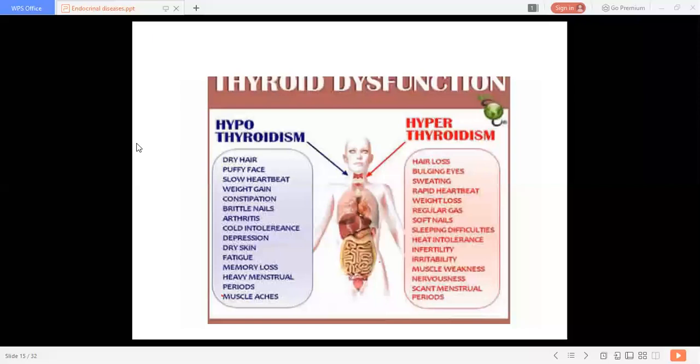Ma'am, ectopic thyroid is also one of the causes of Hashimoto's thyroiditis. What is ectopic thyroid? Means what happens in that condition? No, it is not there in your syllabus. Don't go into detail of this particular condition.